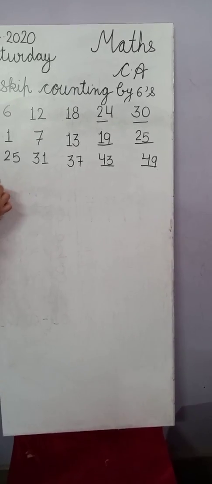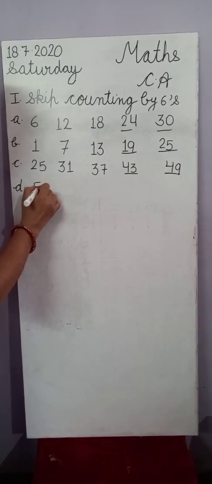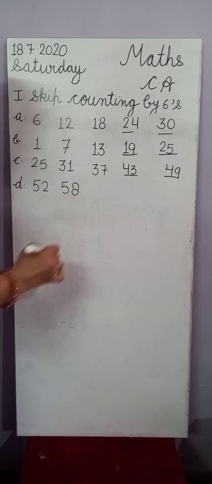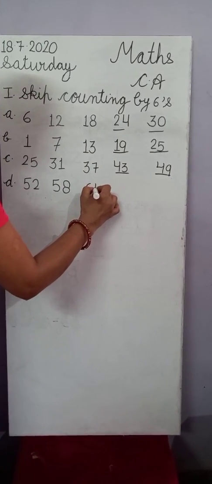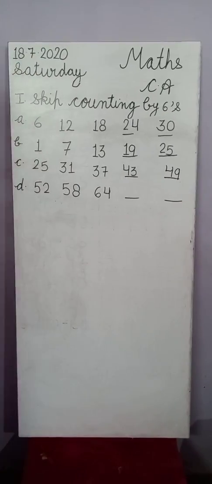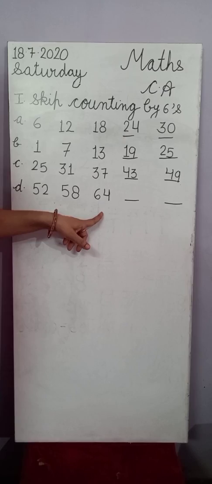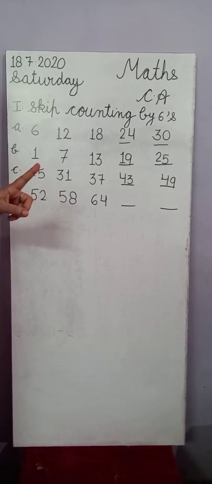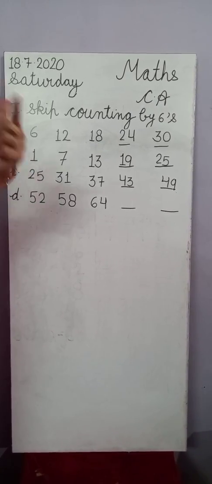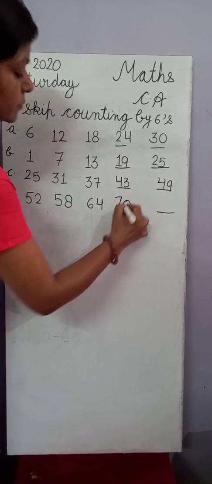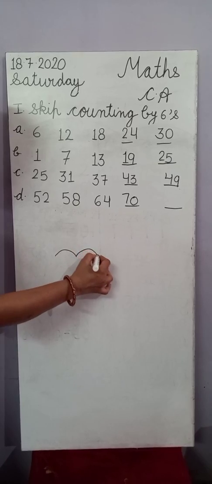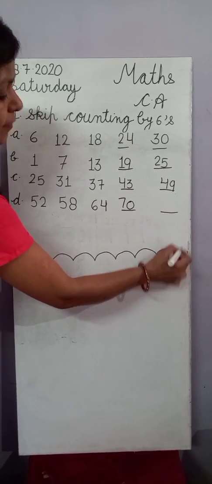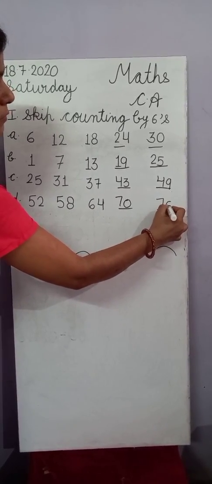Now D. 50, 52, 58, 64. 64, 65, 66, 67, 68, 69, then 70. 71, 72, 73, 74, 75, then 76.